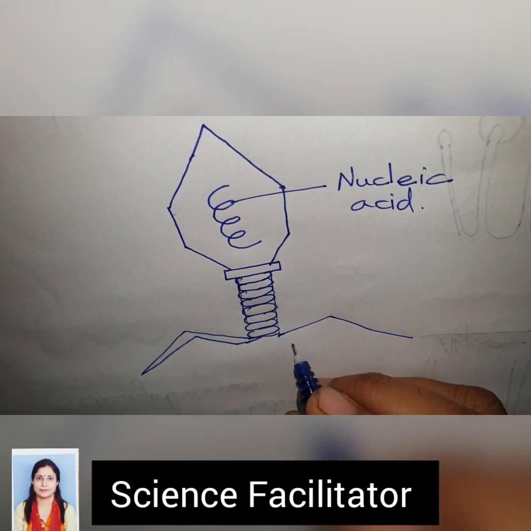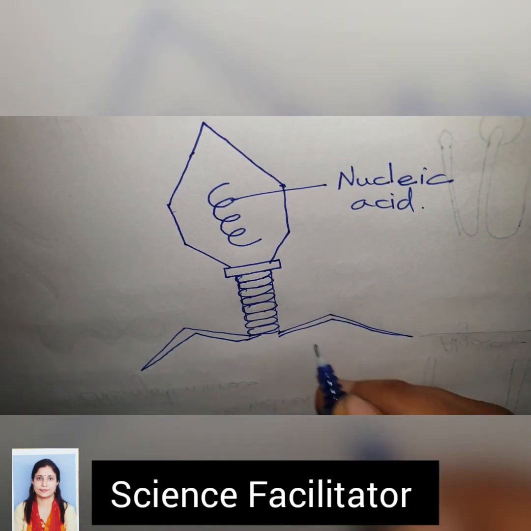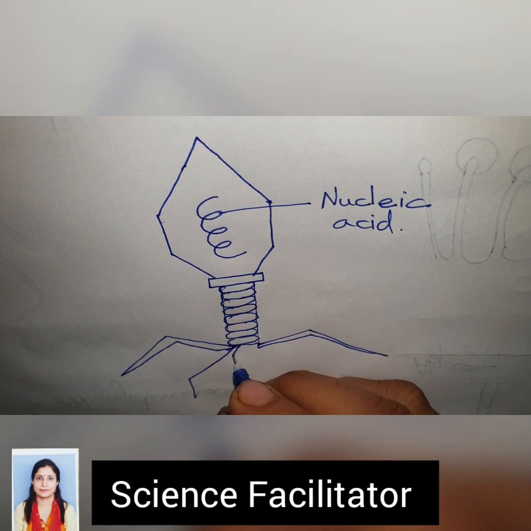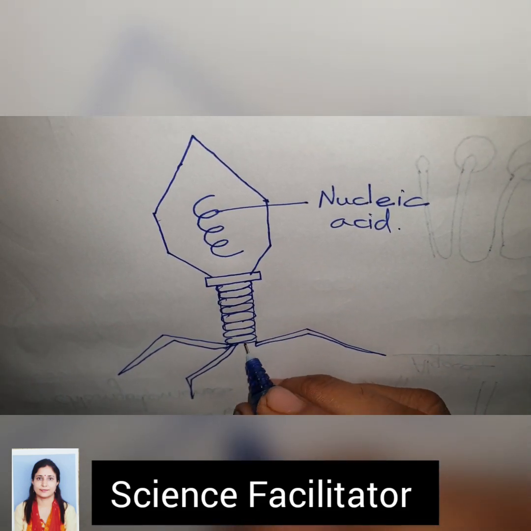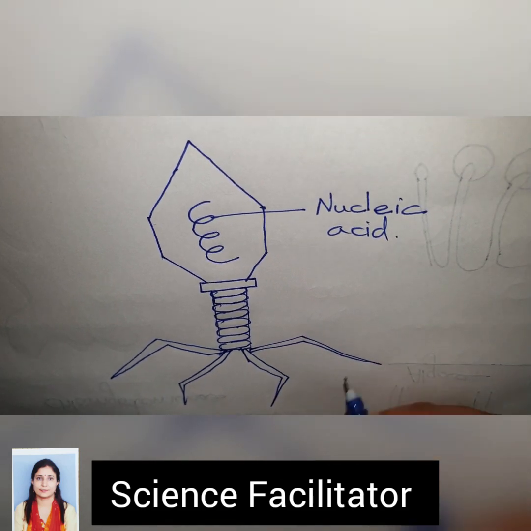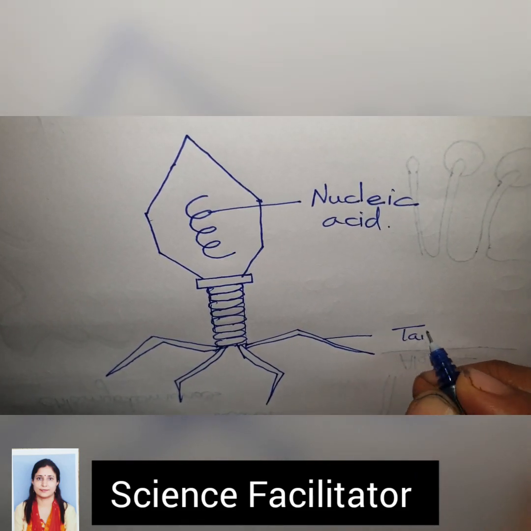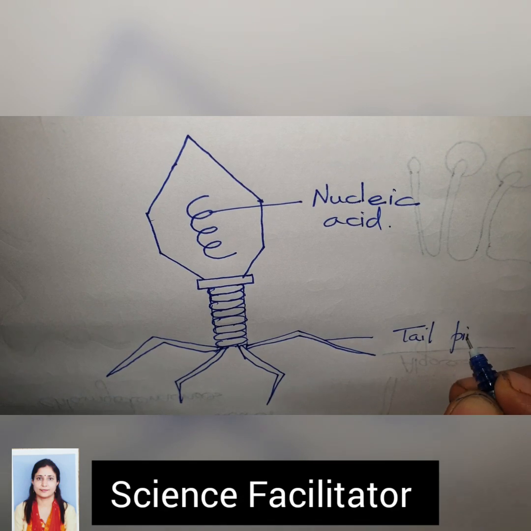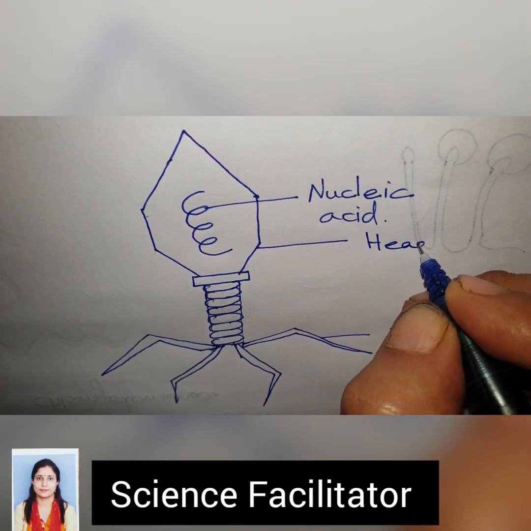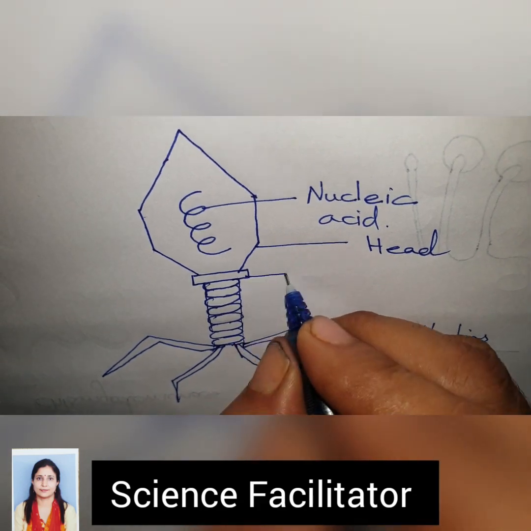These are the tail pins. This is the protein head, made of protein coat. This is the collar.